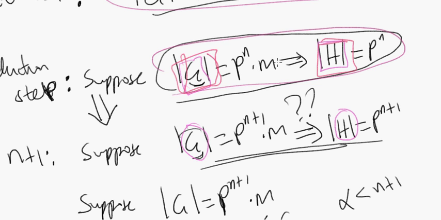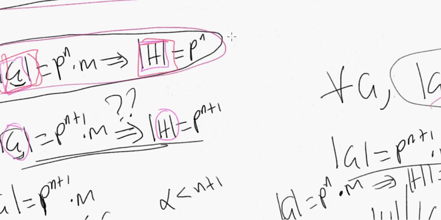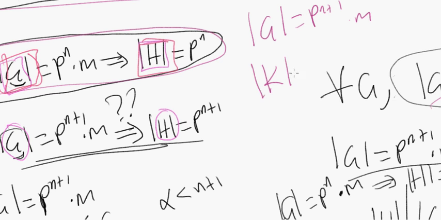So maybe the crux of the question really becomes, if we have some group G such that order of G equals p to the n plus 1 times m, how is that related to some other group K, let's say, whose order equals p to the n times m? How are these two groups related? It's not clear what the connection is exactly, at least not obvious, it appears.